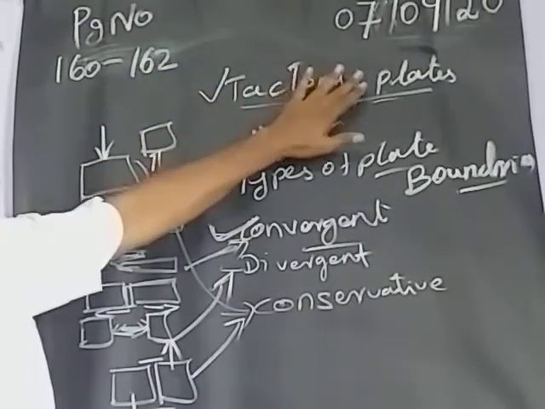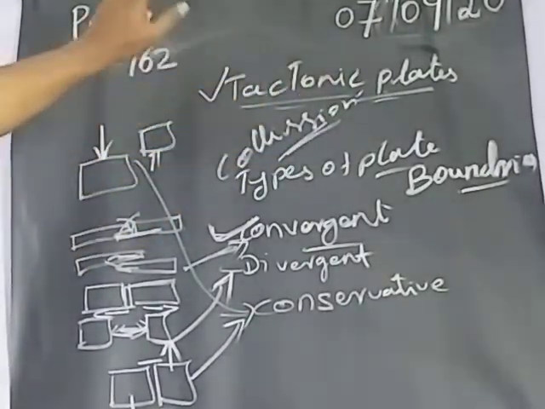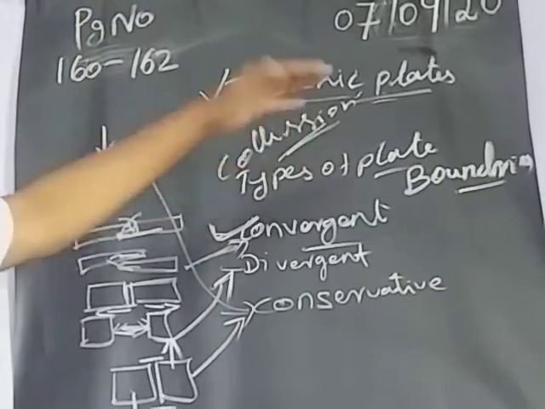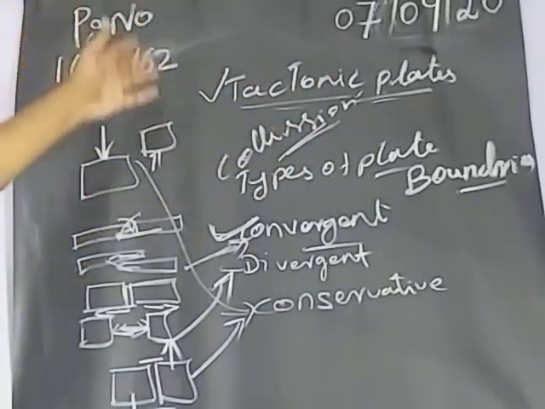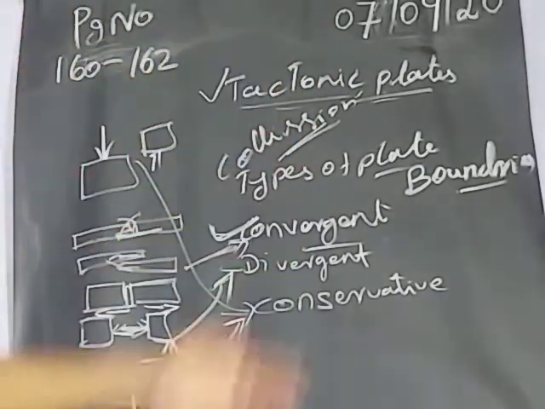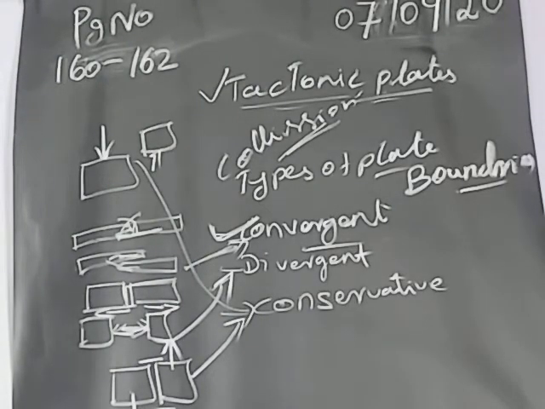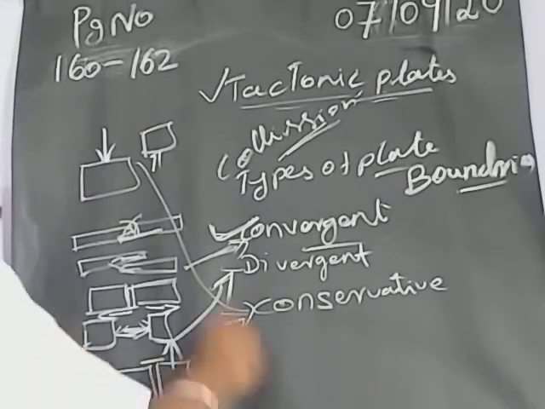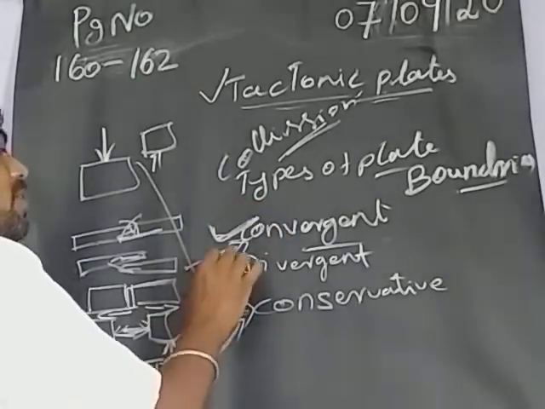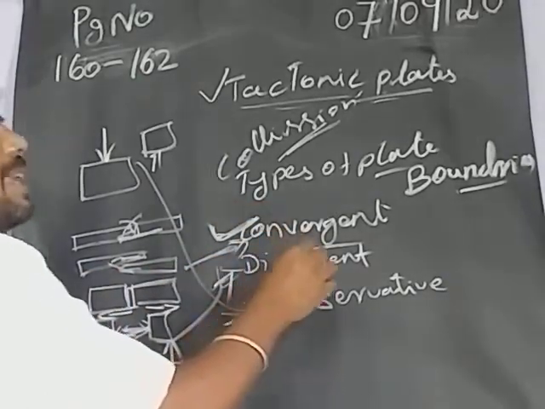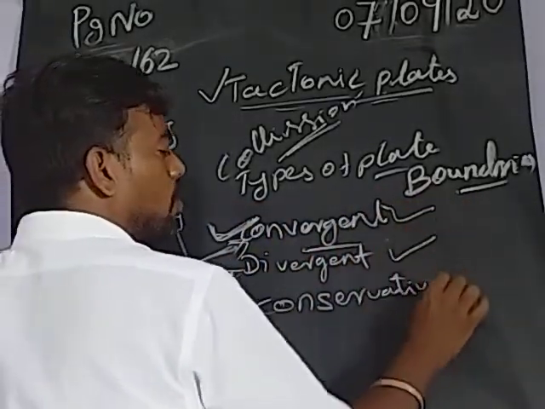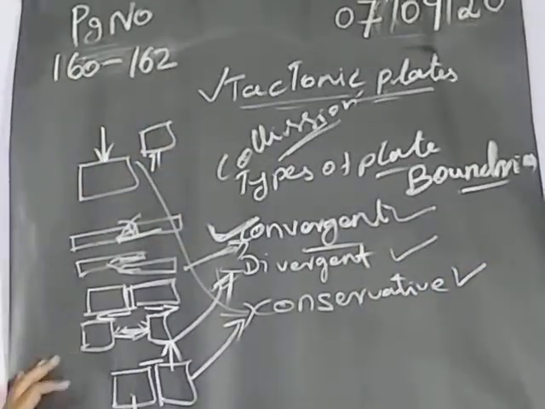Because of the tectonic plates only, so many changes are happening inside the earth. Because of the inside changes, at the top layer we are having different kinds of changes. But the changes inside have different names based on the movement: convergent boundary, divergent boundary, and conservative.